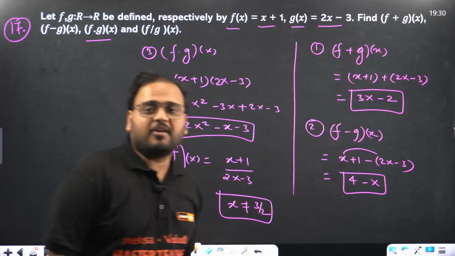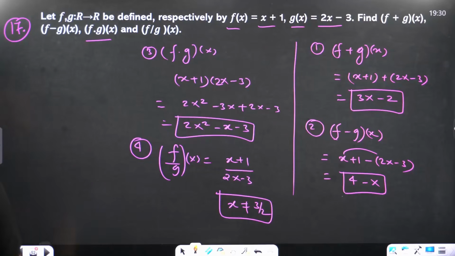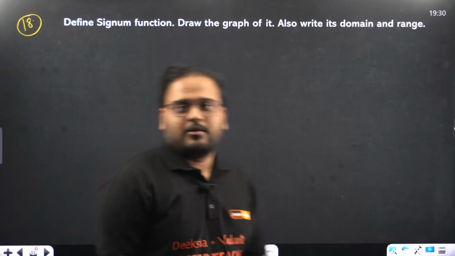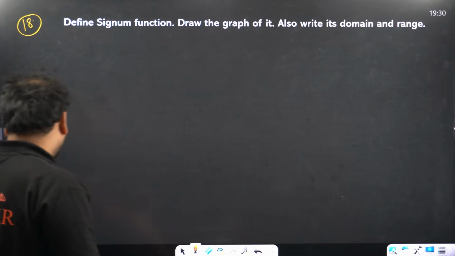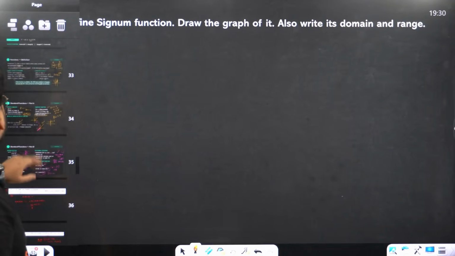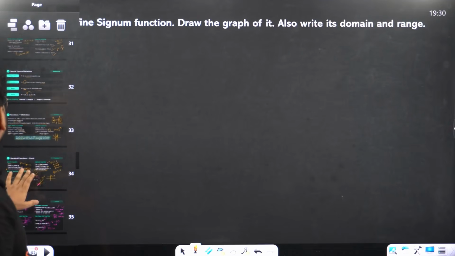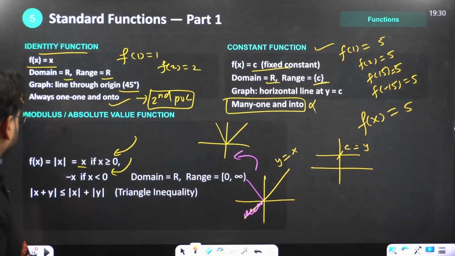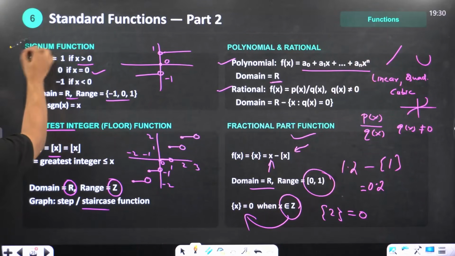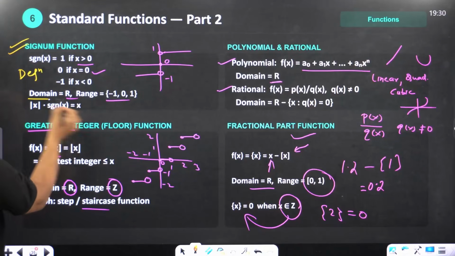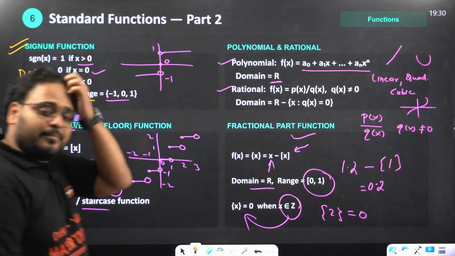All the algebra of functions. Number 18 now. This is a 5 marker, by the way. You have to define the function. So we have defined it already. I'll show you just once. I'll just draw the graph also, okay? Signum function, where is it? Here only, right? Here, the signum function. So I've done this question, okay? This is the definition of the function. This is the definition part. This is the domain, and this is the range, and that is the graph. That is worth 5 marks.